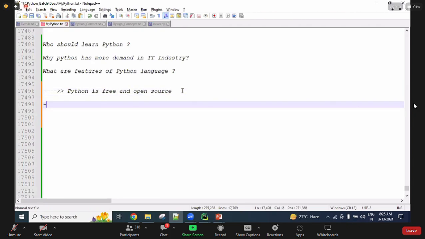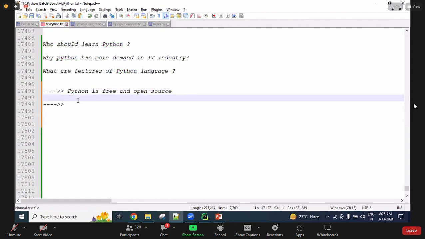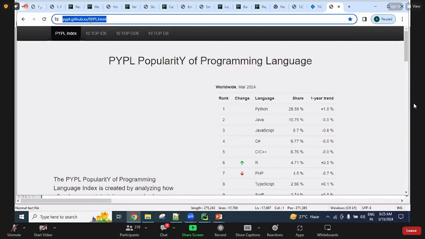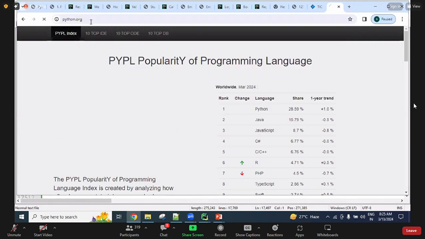From where we download all these things, I will show you at the time of downloading. Python software, guys, is maintained by the Python Software Foundation. I will show you here. Simply type python.org.